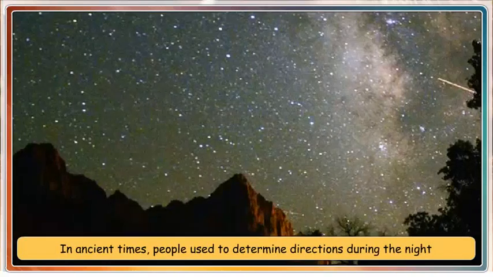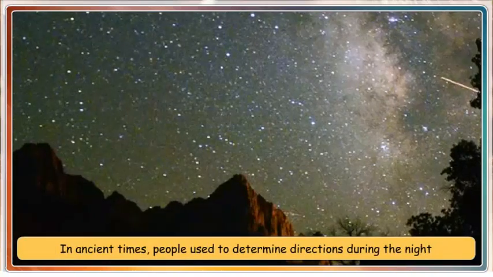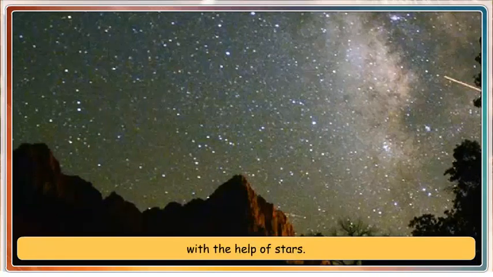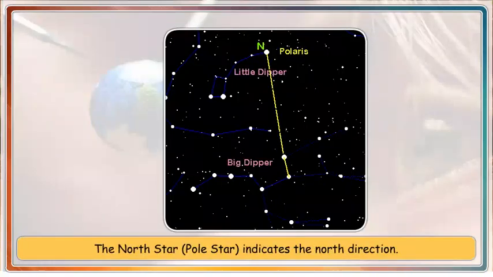In ancient times, people used to determine directions during the night with the help of stars. The North Star, that is, Pole Star, indicates the north direction.